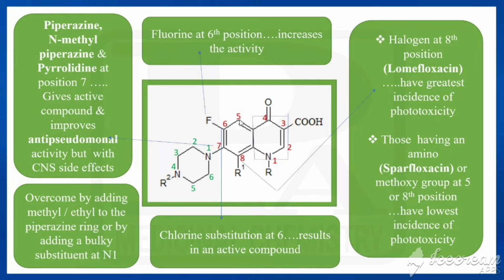So 5th amino group or 8th methoxy group means the phototoxicity would be lowered. But if we introduce fluorine, a halogen, in 8th position, the incidence of phototoxicity would be increased. Example for this is lomefloxacin, but for sparfloxacin, it has an amino group in 5th position. That's all about the SAR of quinolones.